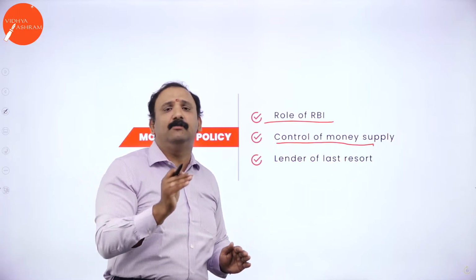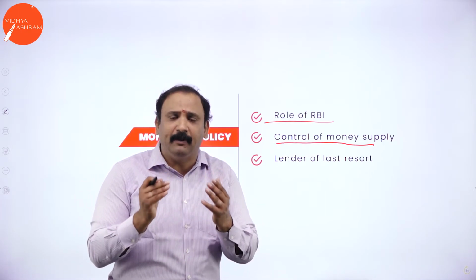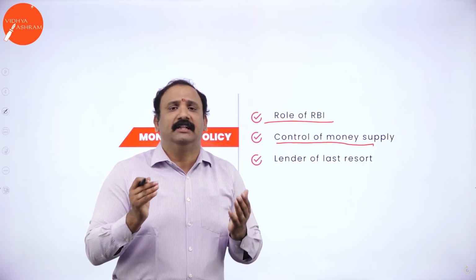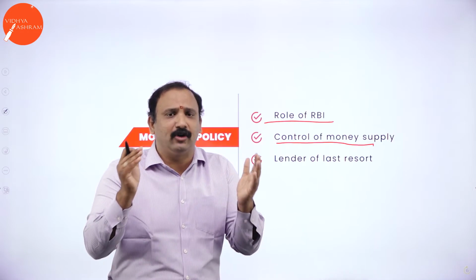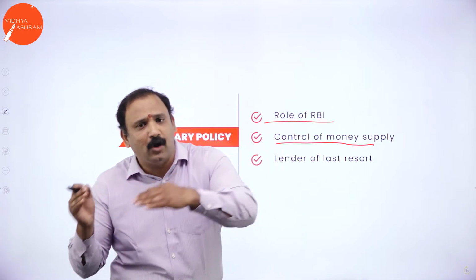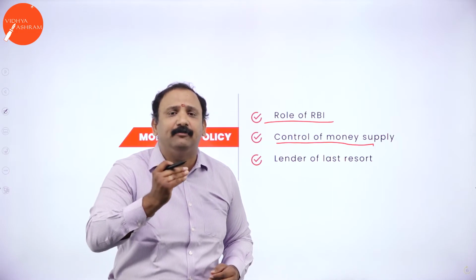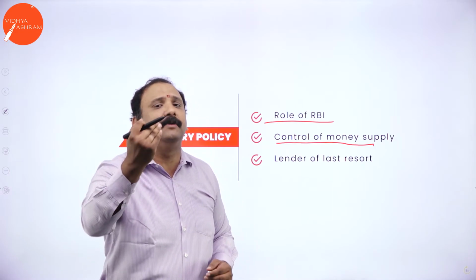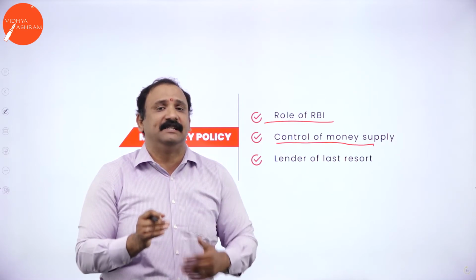Now, during the time of emergency, when we are talking about the current situation, everybody requires money because there is a loss of employment, there is a loss of production, so many economic factors that have led to the downturn of the economy. In this situation, RBI will try to ease the monetary policy so that money flow will be at the maximum.